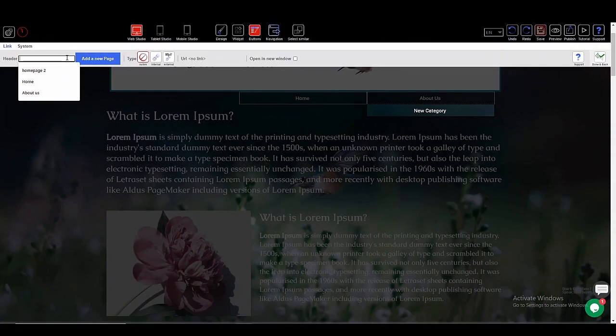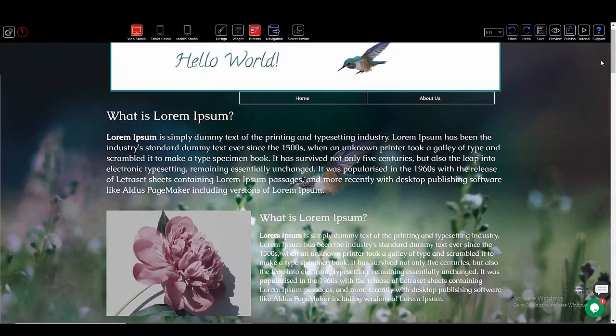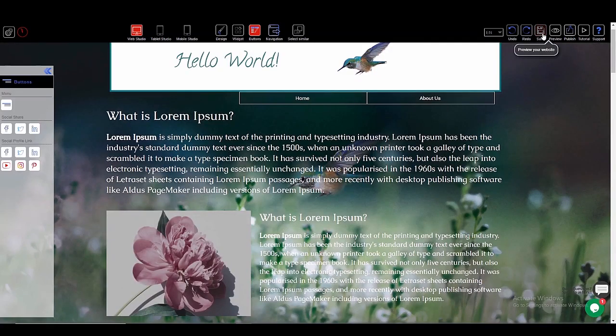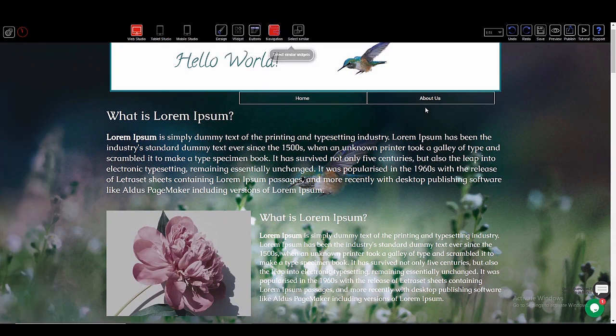Set the button's name. Save your changes. Go to Navigation, to navigate and preview your page. Hover over the About Us button, and see that our new sub-item or sub-button appears.